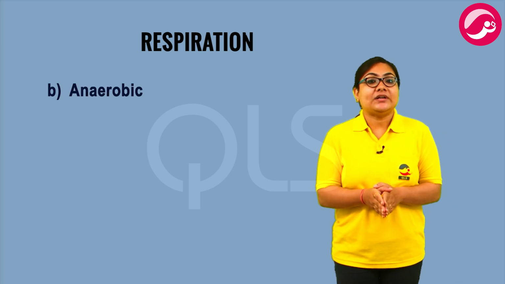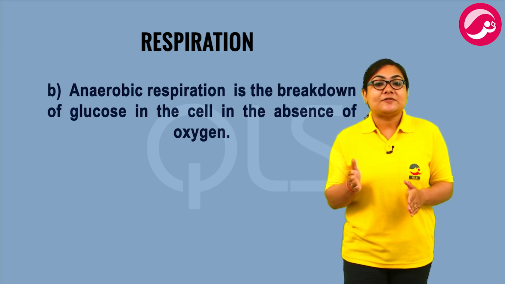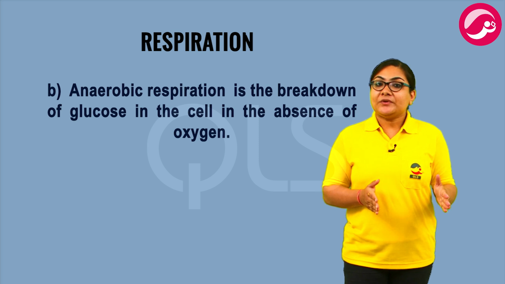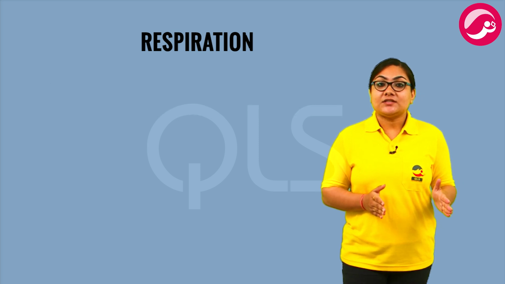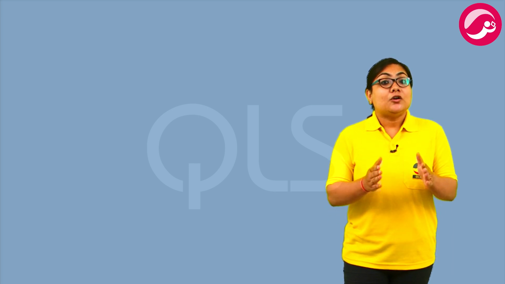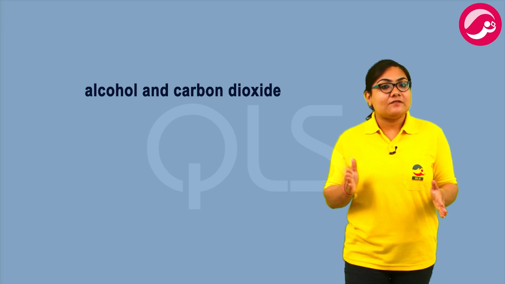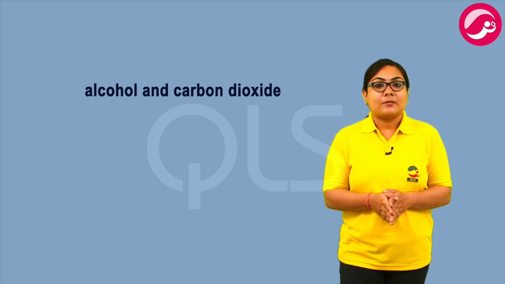Second is anaerobic respiration. It is the breakdown of glucose in the cell in the absence of oxygen. In aerobic respiration, it is in the presence of oxygen. In anaerobic respiration, it is in the absence of oxygen. Glucose is converted into alcohol and carbon dioxide with the release of little amount of energy.